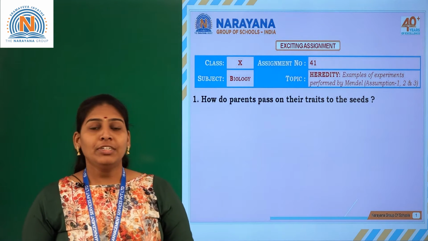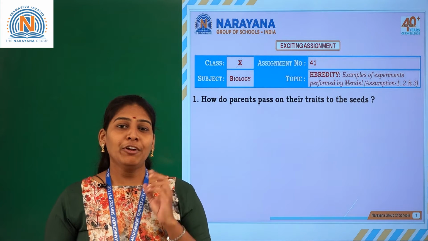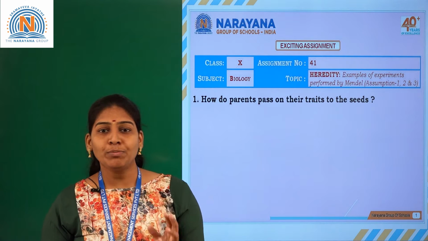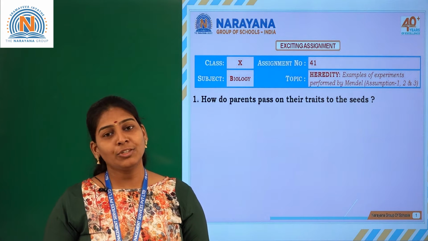First, a pair of factors that are responsible for a character are called genes.